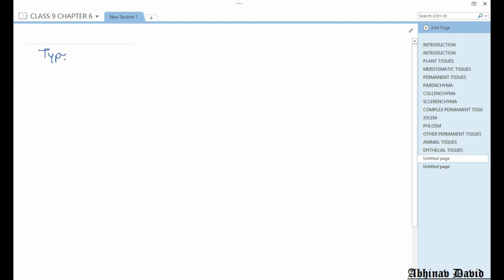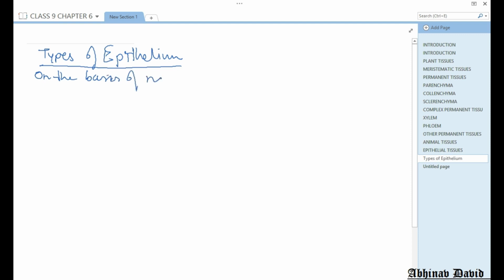So we can write the heading, types of epithelium. Now epithelium is basically divided on the basis of number of layers of cells. So on the basis of number of layers of cells, epithelium is classified.